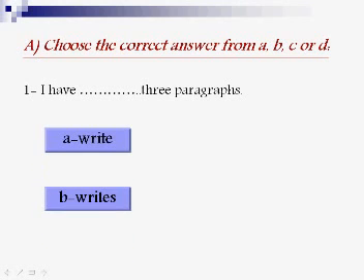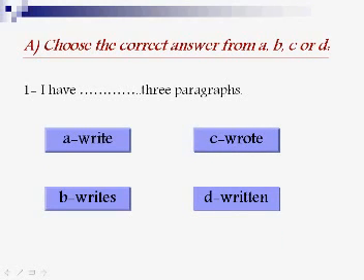I have write, writes, wrote, or written 3 paragraphs. Of course, I have written. Okay, this is the past participle, and of course it's an irregular verb. Okay, I have written 3 paragraphs.